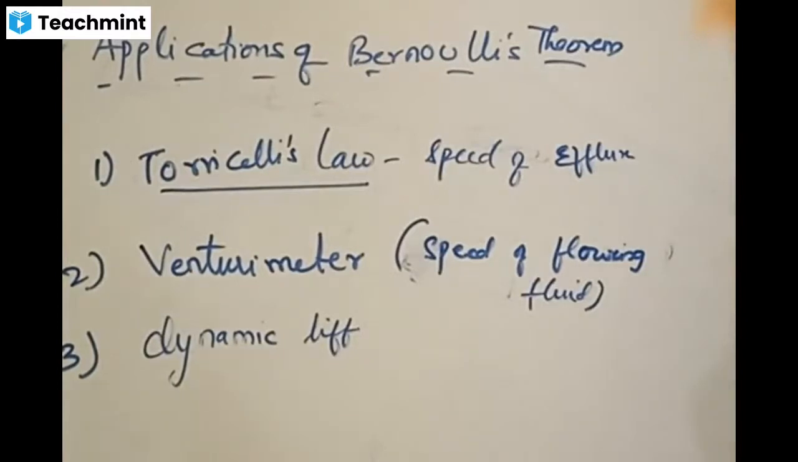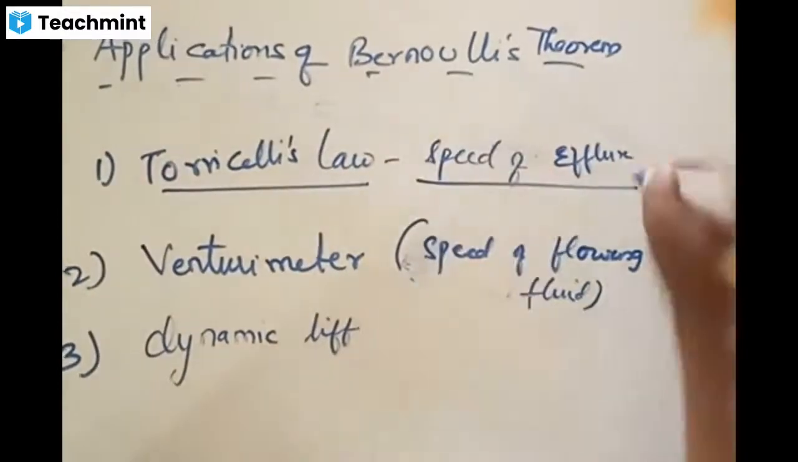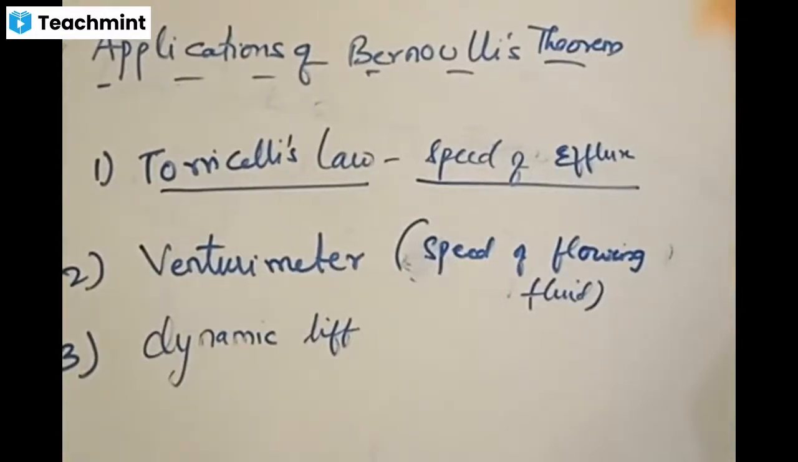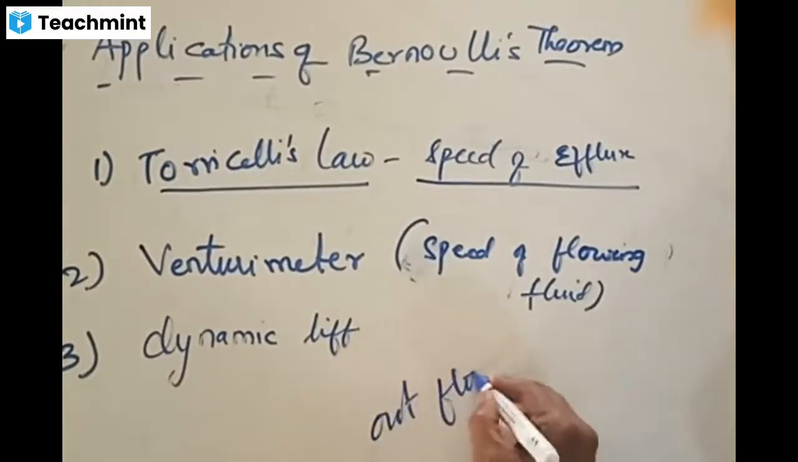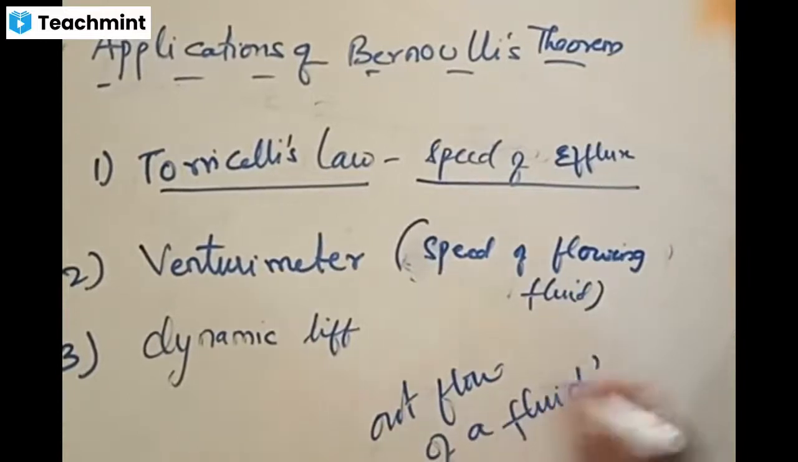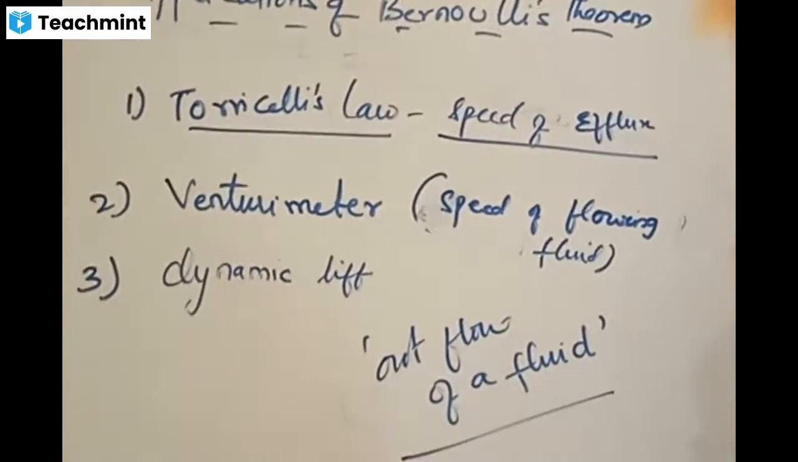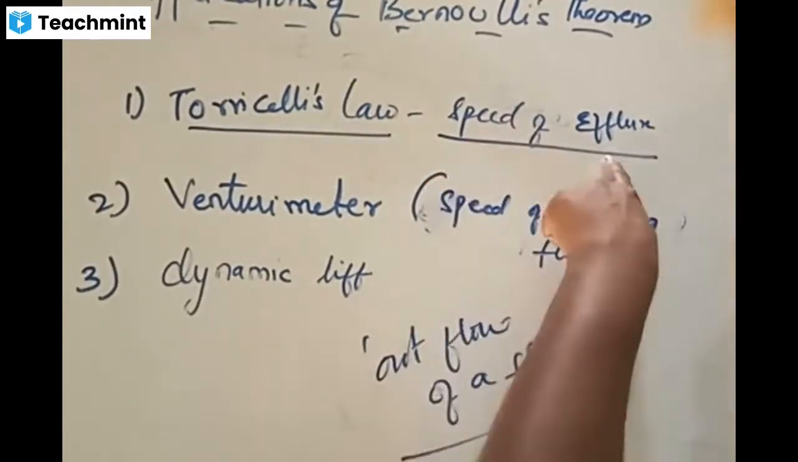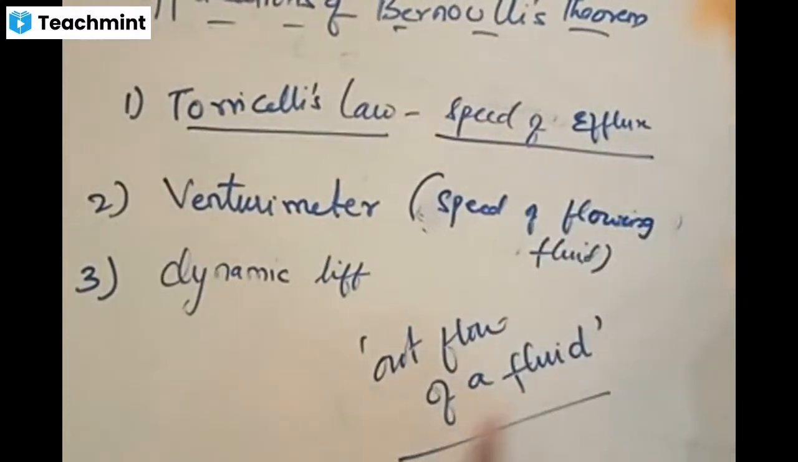Torricelli's law gives an expression for the speed of efflux. What is speed of efflux? Speed of efflux is the speed of outflow of a fluid. With what speed is the fluid coming out? Speed of efflux means speed of outflow of a fluid.